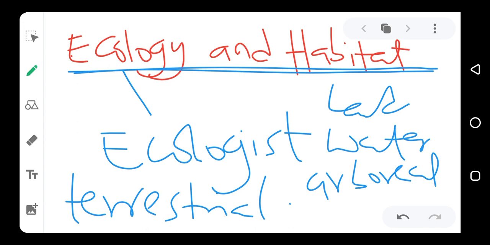In studying habitats or ecology, we also get to know what makes organisms survive in different environments. Like, why do we survive on land? It is because we have legs, because we can walk. That's why we can survive on land.